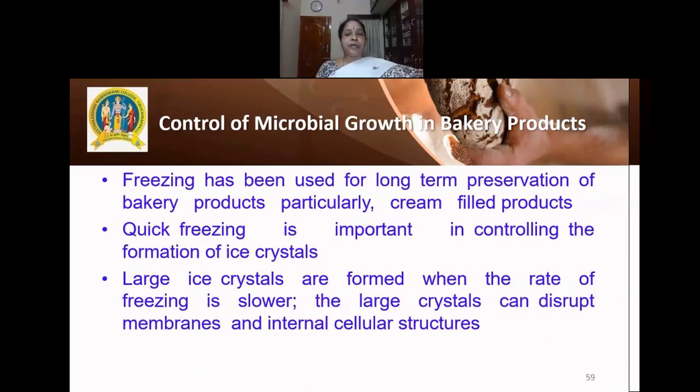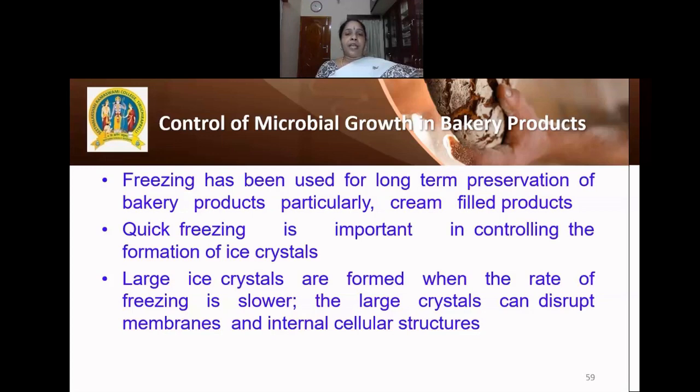Freezing has been used since ancient times for preserving the baked products, particularly the cream filled products, because the cream filled products contain more sugar. Quick freezing is important in controlling the formation of ice crystals. So, during the freezing of the baked products, the quick freezing method should be used.